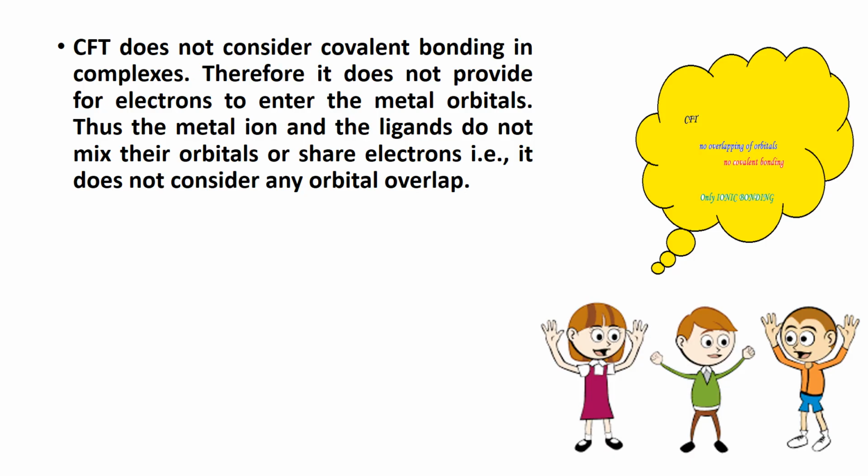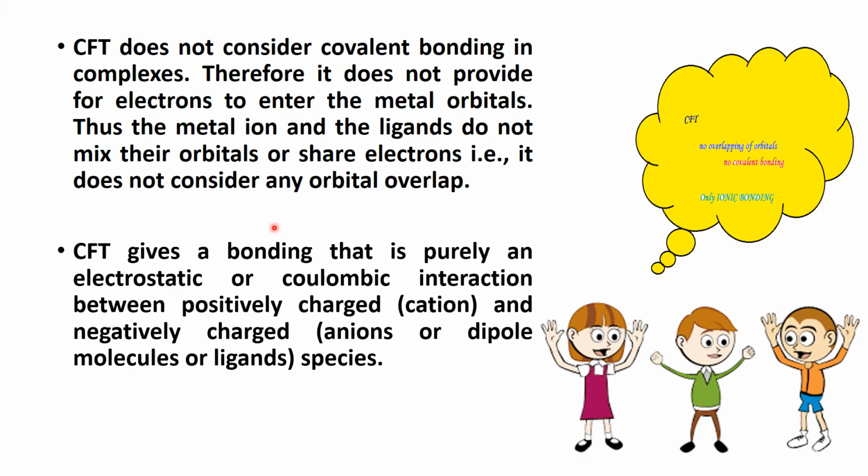The theory does not consider covalent bonding in complexes. Therefore, it does not provide for electrons to enter the metal orbitals. Thus, the metal ion and the ligands do not mix their orbitals or share electrons. That is, it does not consider any orbital overlap.